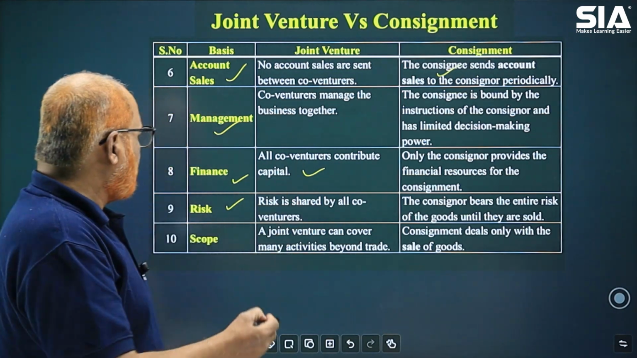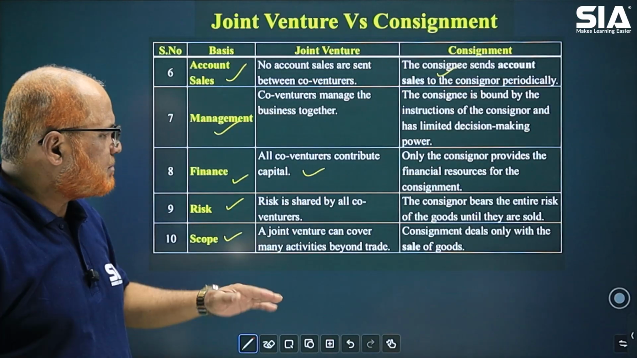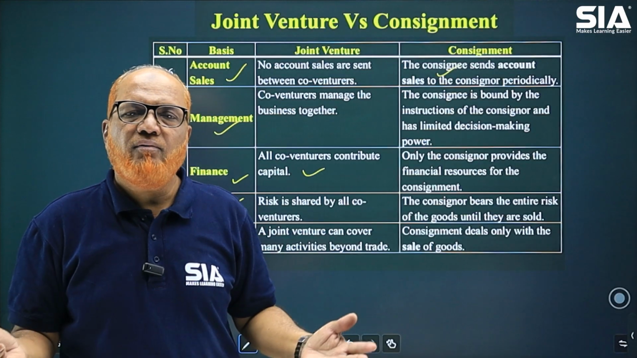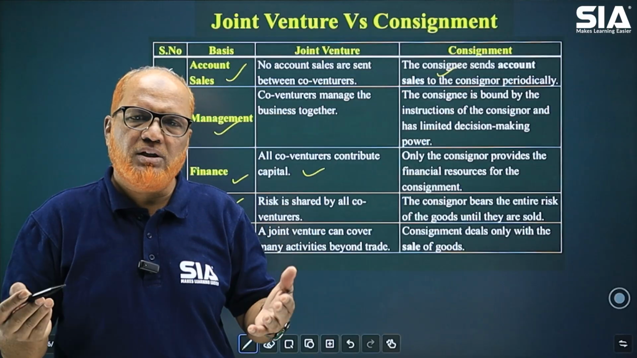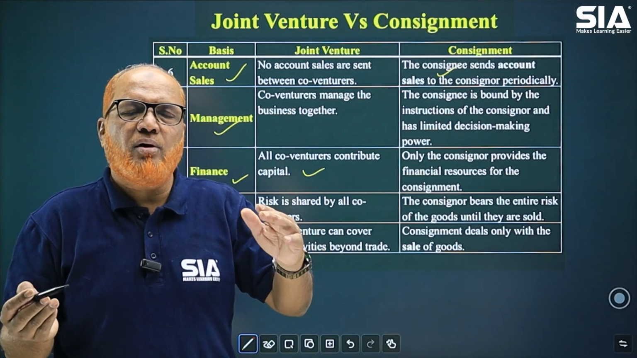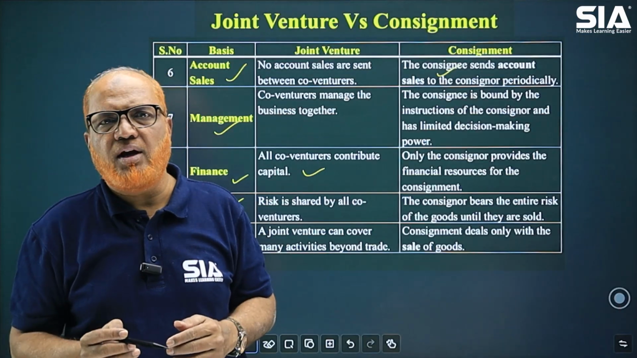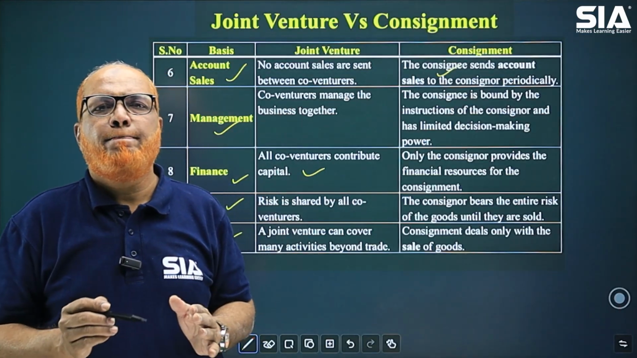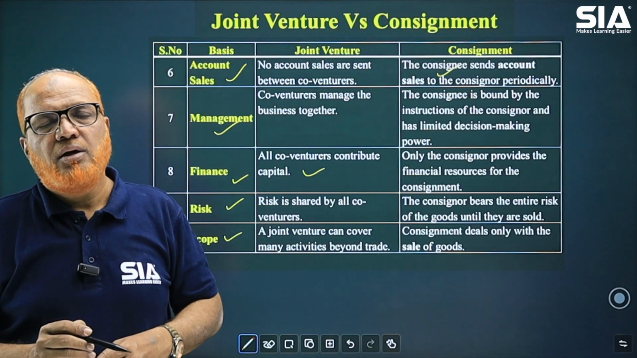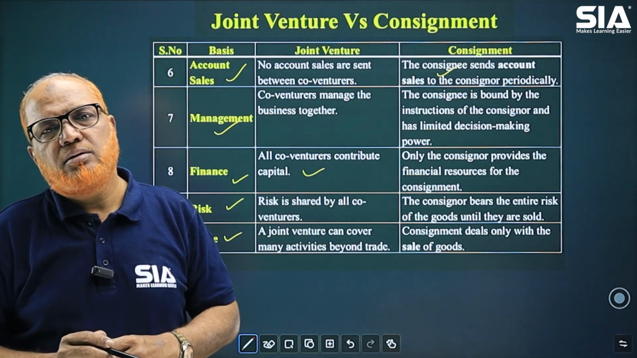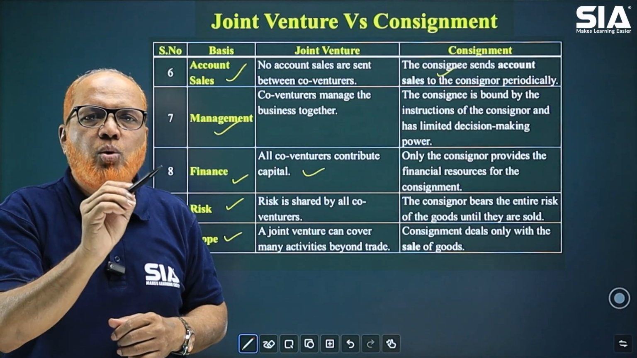That's it. Last one is scope. A joint venture can cover many activities beyond trade. A joint venture can be for providing service. A joint venture can be for producing goods, or maybe for trading activity. The scope of joint venture is very wide. For any activity we can conduct jointly, we can make a joint venture. Scope is wide. Whereas in case of consignment, the scope is limited because consignment requires goods.